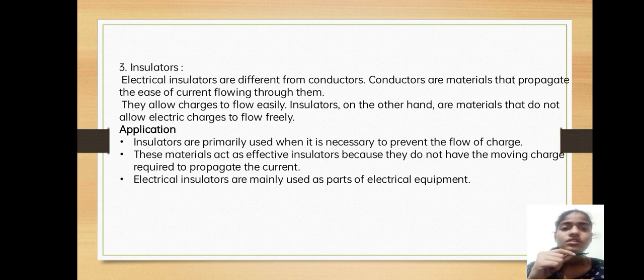Electrical insulators are mainly used as parts of electrical equipment. So they are a good part of electrical equipment. So conductors are going to conduct the electricity, semiconductors are going to conduct the electricity. Some of them may act as insulators also, but coming to the insulators, they don't conduct the electricity.